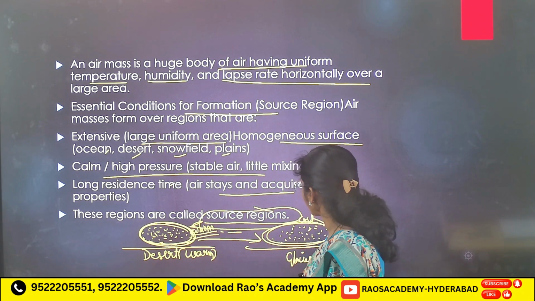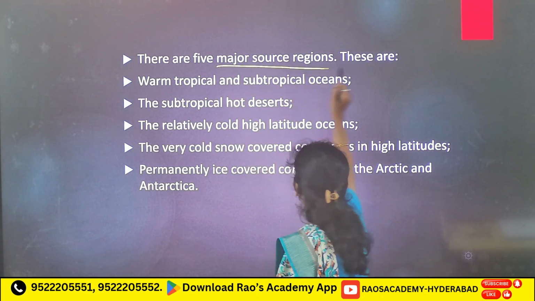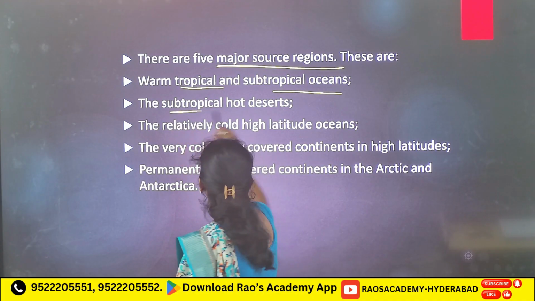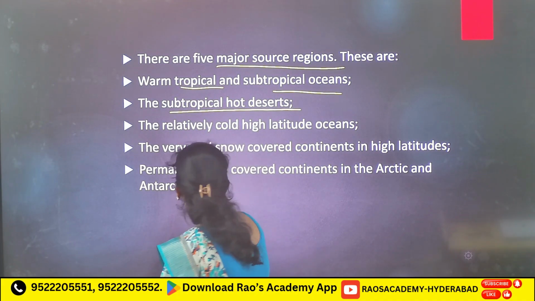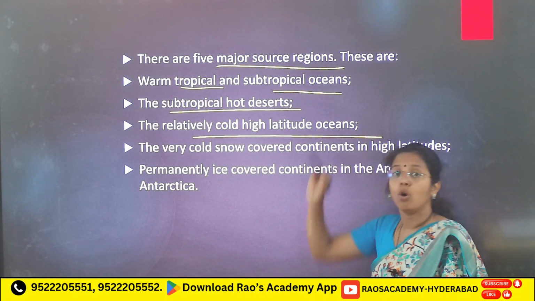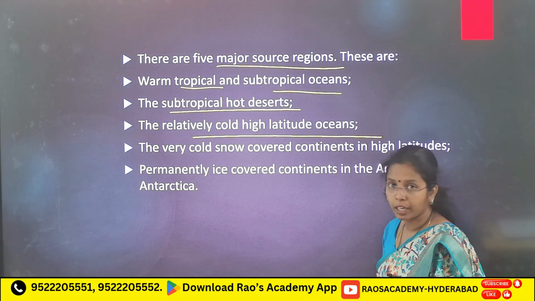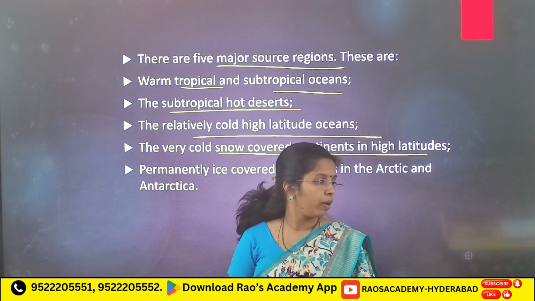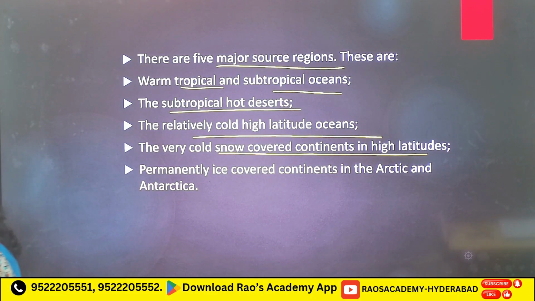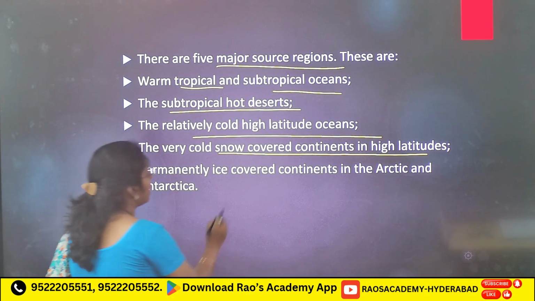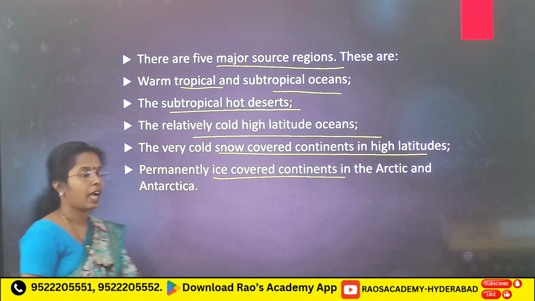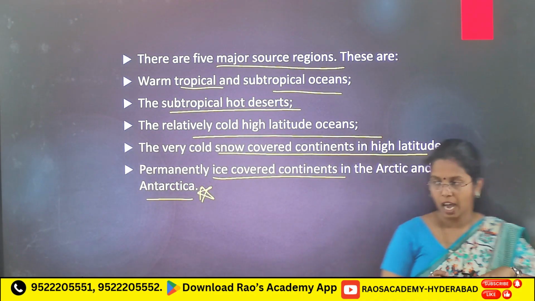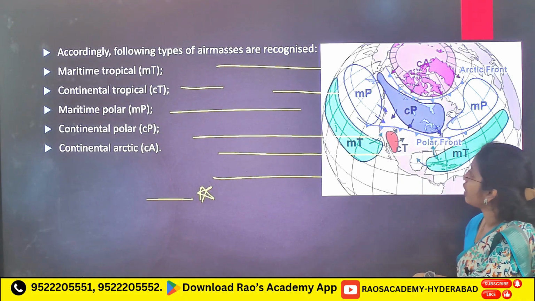We have different types of source regions, 5 major source regions. First one, warm tropical and subtropical oceans. Next, the subtropical hot deserts. Next, relatively cold high latitude oceans towards temperate regions. The very cold snow covered continents in high latitudes. And very cold, permanently ice covered continents in the Arctic and Antarctic. Very important. All the 5 source regions you have to remember, and after the source regions we are going to see different types of air masses.